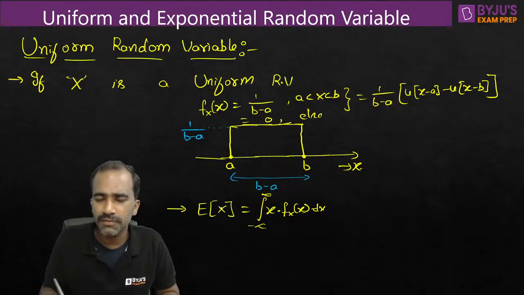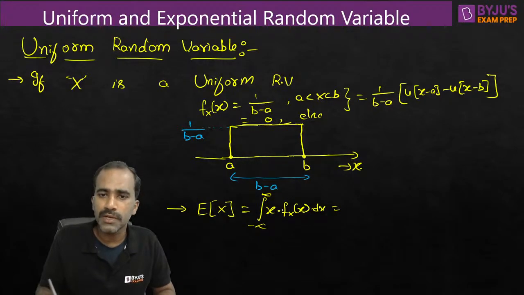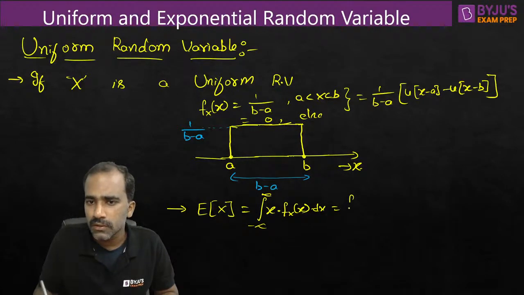This is the basic formula for the mean value, and we know fx of x, so we can substitute it here. This is the formula for any PDF, not only for uniform, for any random variable. We have used this in the last 2-3 classes also. For this particular PDF, we can substitute this equation and resolve it.